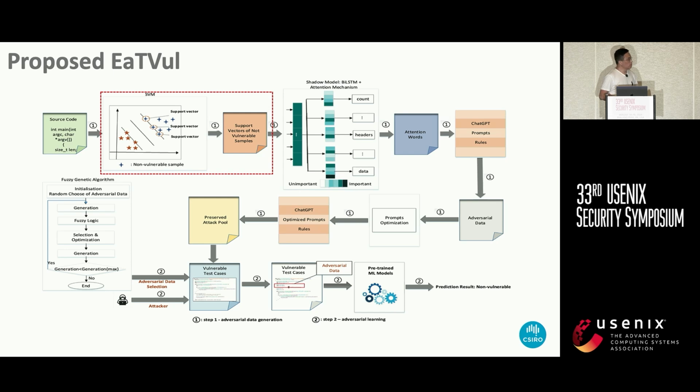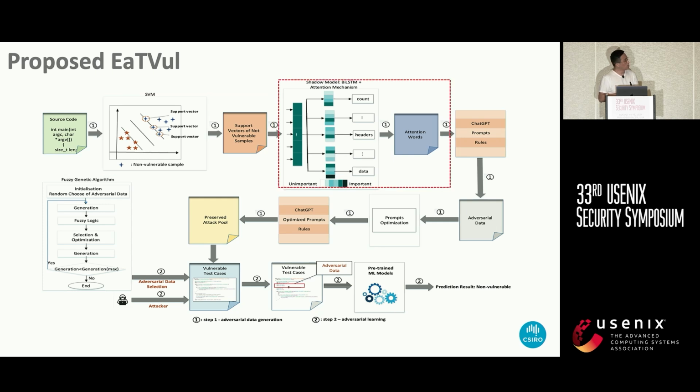In the first stage, we first identify the support vectors of non-vulnerable samples by using a support vector machine, and then all these samples are used as the input. We use an attention mechanism to identify the features that contribute the most to the prediction.